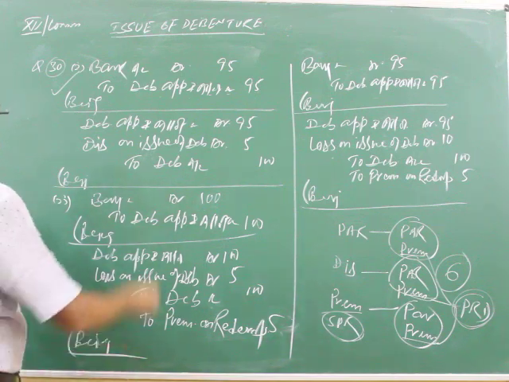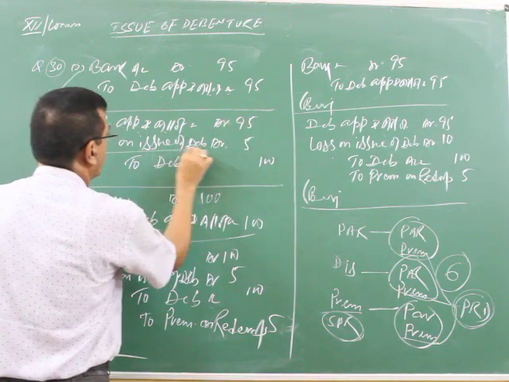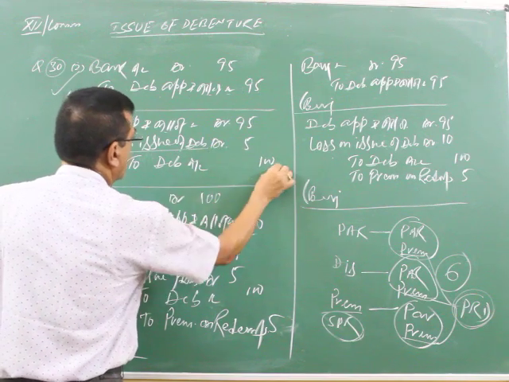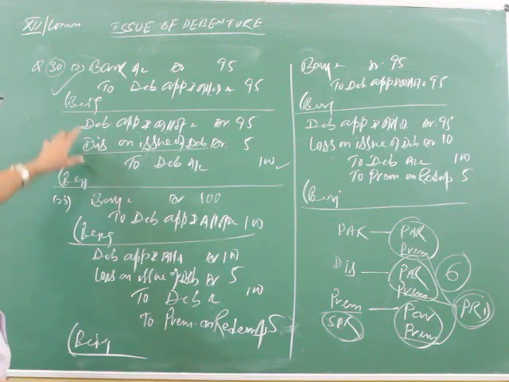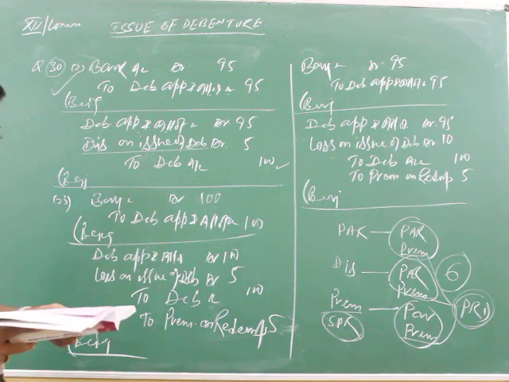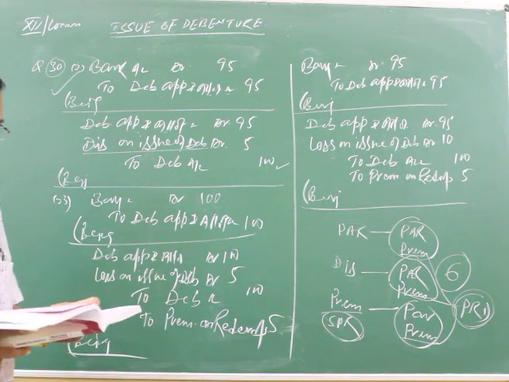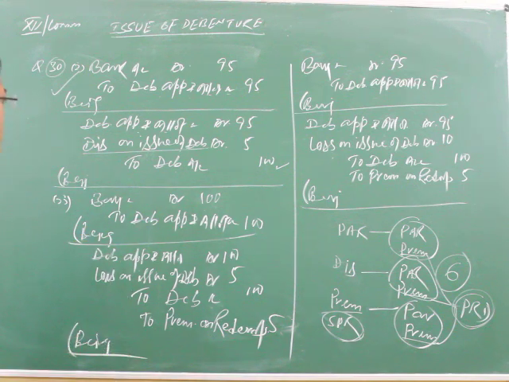So debenture application and allotment debit 95, discount on issue of debenture 5, and debentures 100 at par. Okay, it is the entry for the issue of debenture. Be careful. You are seeing here face value of 100 and redeemed at 100, but issued at what? 95. That is called the discount.